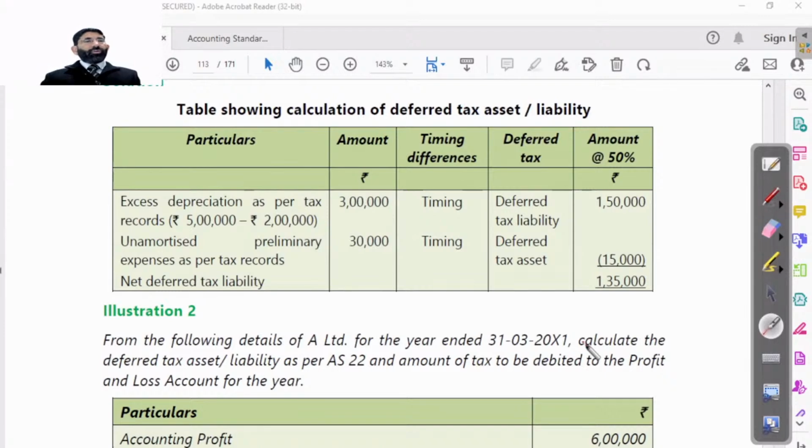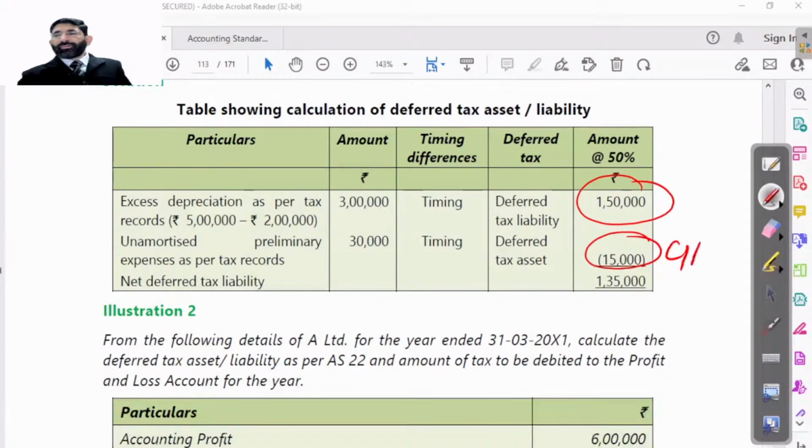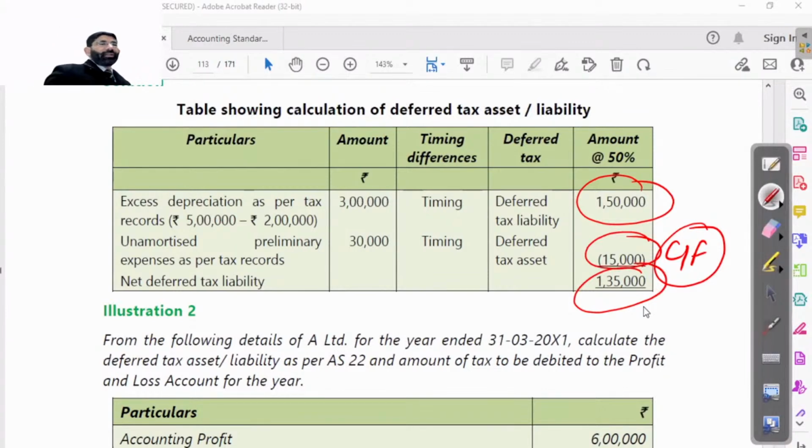Why do we not carry forward in this example, sir? We are just calculating it. It is to be carried forward. This amount of rupees 1,50,000 and 15,000 is to be carried forward. Net by rupees 1,35,000. So we have to carry forward net 1,35,000 in this question also.